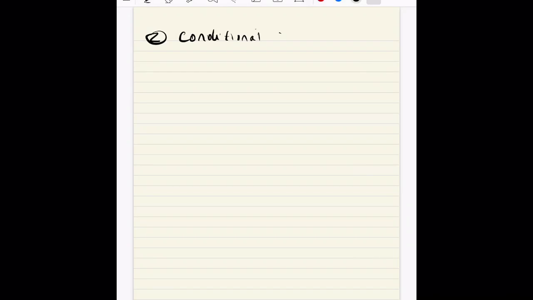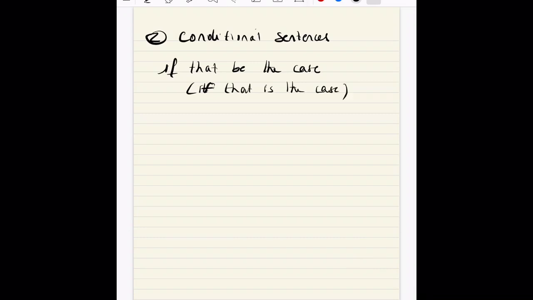So the second reason for using the subjunctive is in conditional sentences, such as "if that be the case," which is very similar to "if that is the case." You could say "if that is the case," that is correct. But most of the time with conditional sentences, we favor the subjunctive.